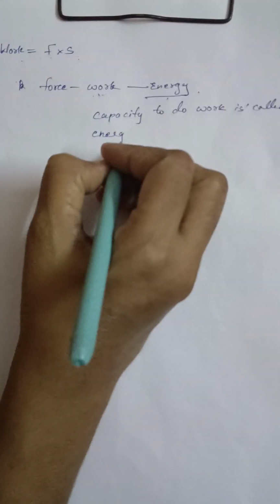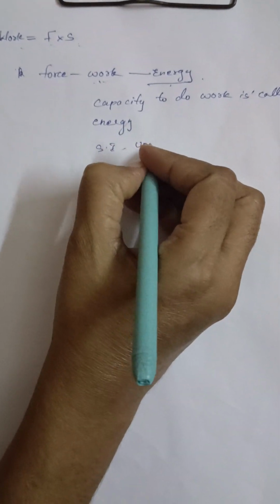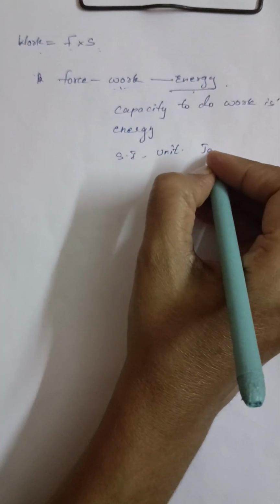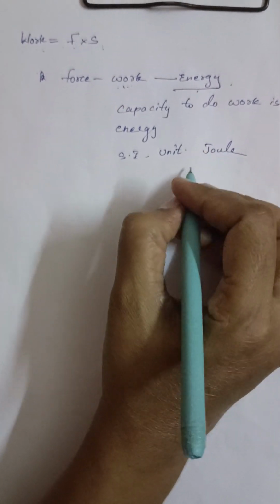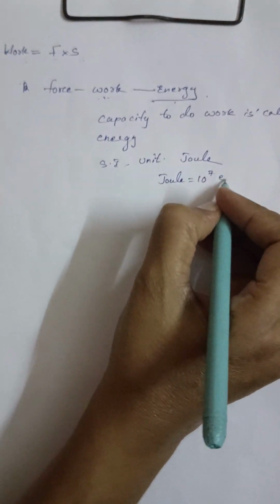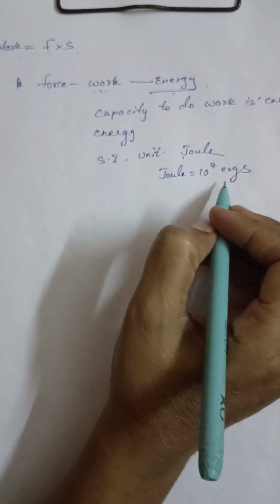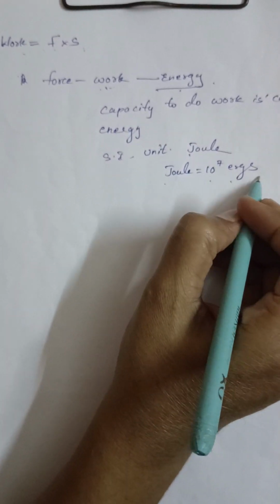Okay. Now, what are the units of energy? The SI unit is joule. The SI unit of work and energy is joule. So 1 joule is equal to how many ergs? 10 to the power of 7 ergs. This you have to remember. SI unit is joule, CGS unit is erg. 1 joule is equal to 10 to the power of 7 ergs.